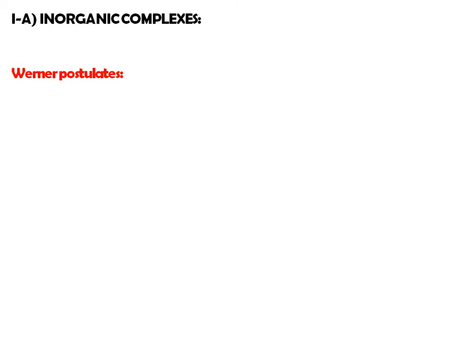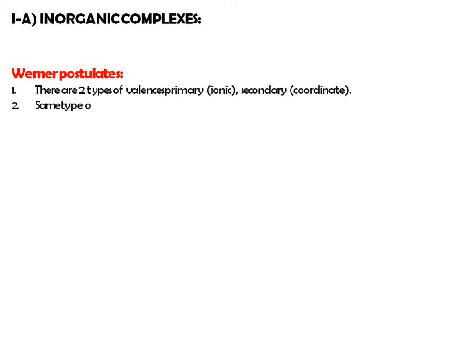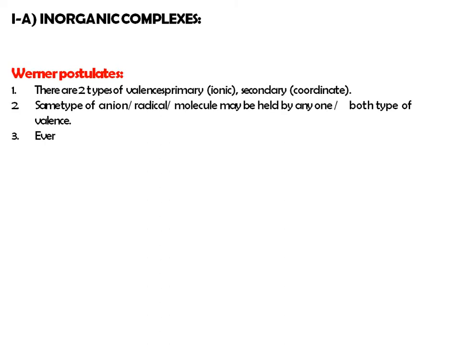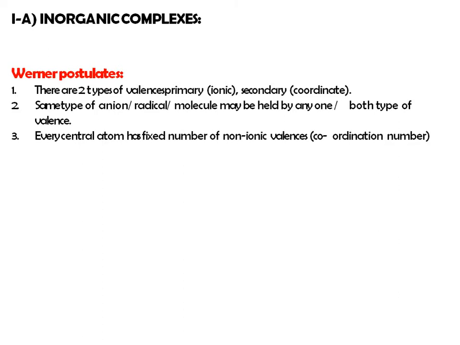Now these are Werner's postulates related to these inorganic complexes. First, there are two types of valencies: primary ionic valency and secondary coordinate valency. Sometimes some type of anion, radical or molecule may be held by any one or both types of valencies. Then every central atom has a fixed number of non-ionic valencies, and it is known as the coordination number.